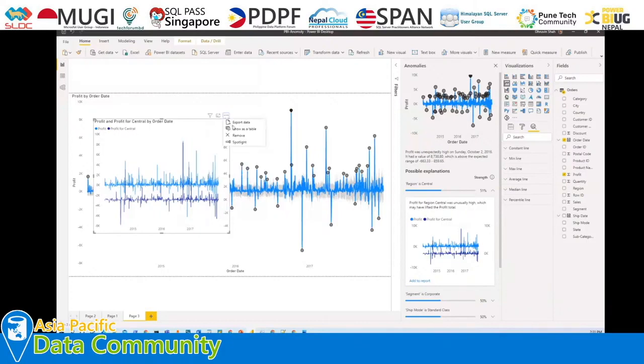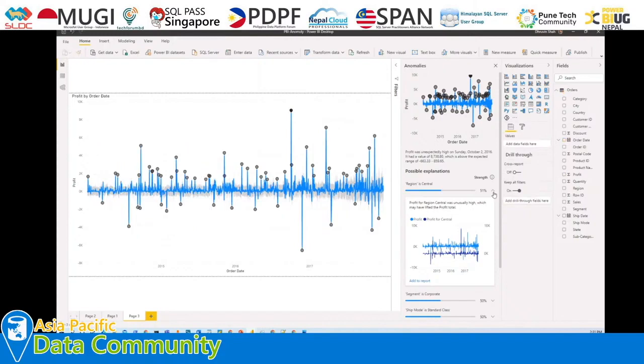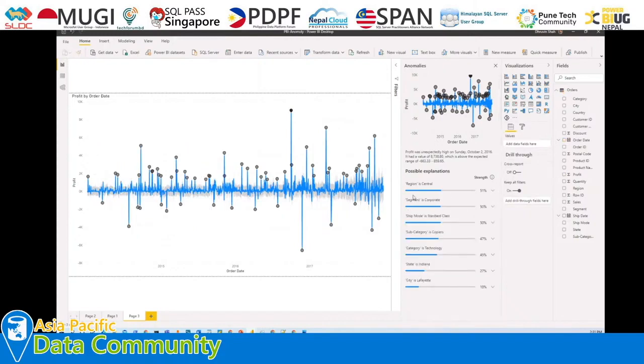Right now let me just remove this and let's check the other possible explanations as well. So it has detected the explanation based on all the major columns from our data set. It has detected based on region, segment, ship mode, subcategory, category, state and city, and it is also showing its strength as well. These are the parameters that are considered to explain the anomaly over here.